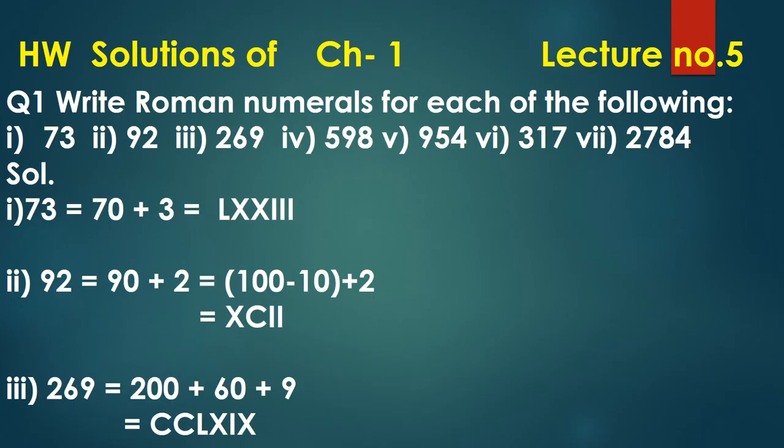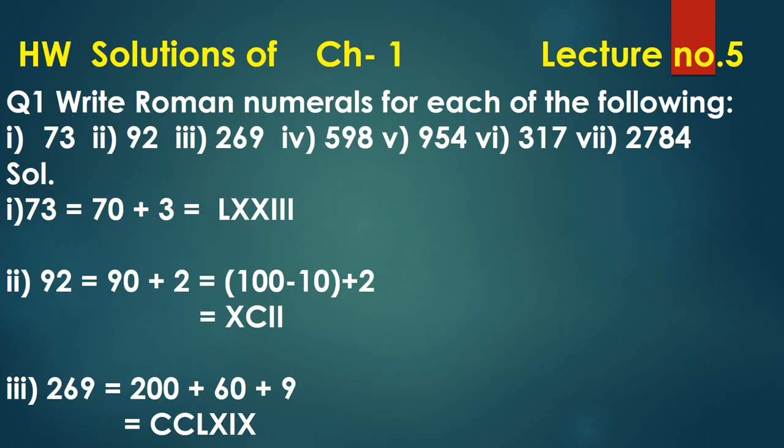So first of all, we will write down 100, that is C. When we have to subtract 10 from it, we will write down 10 on the left hand side of C, that is XC. It becomes 90 now. Now write down 2, I and I.